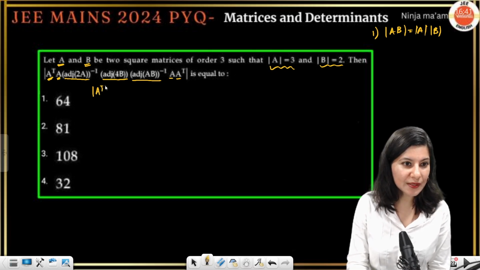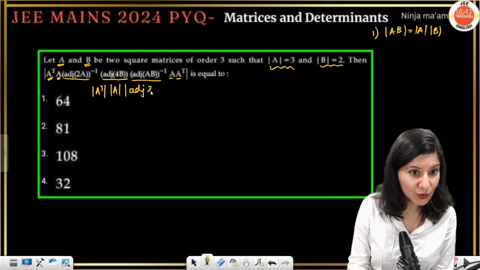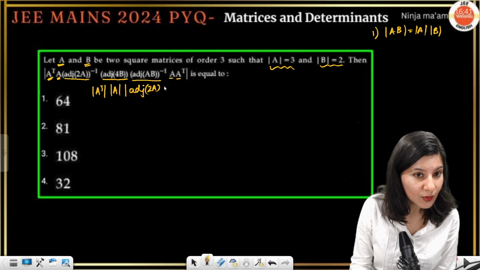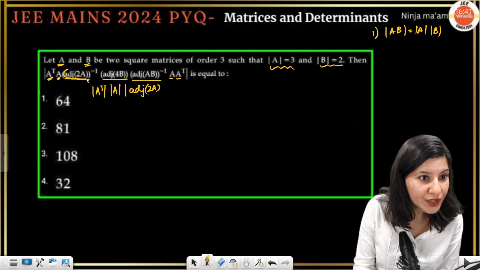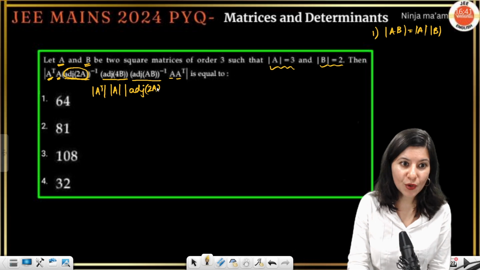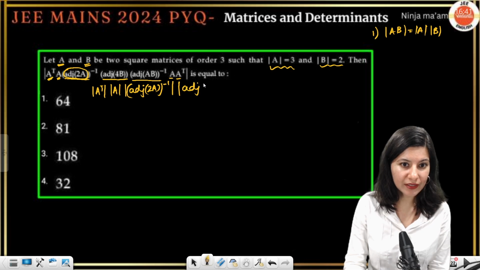A transpose, then A, then now we have to be careful, adjoint 2A. Okay, so this inverse is over this bracket. So adjoint 2A and then there is inverse. That's it. Then adjoint 4B.